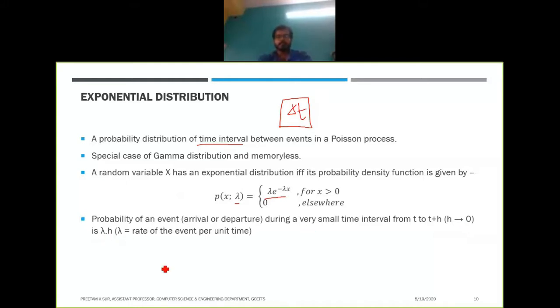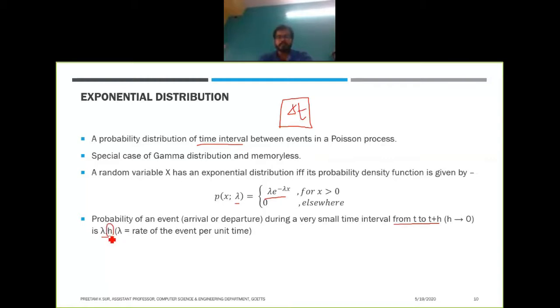Lambda is nothing but, as I told you, the rate of events per unit time. When you try to find the probability of an event in the time interval from t to t plus h, the probability will be lambda into h. You can see that it depends only on the time interval.